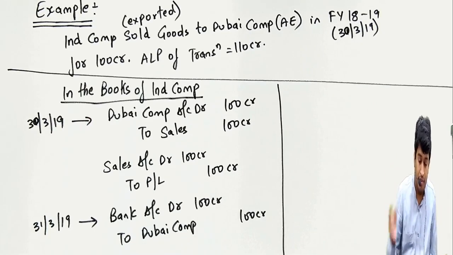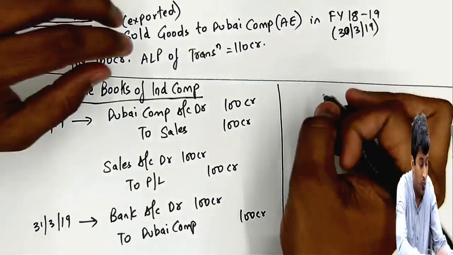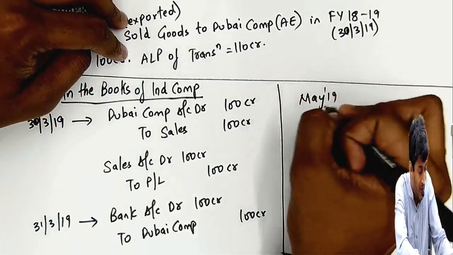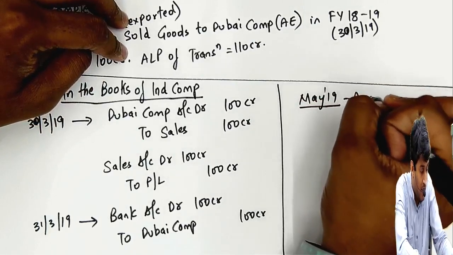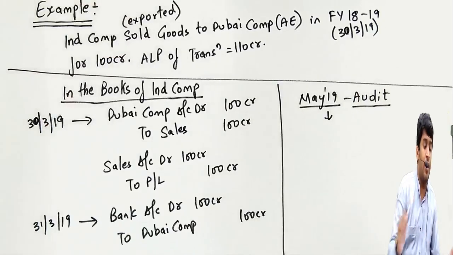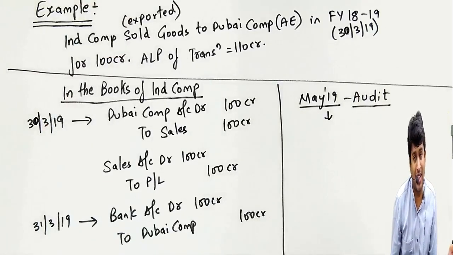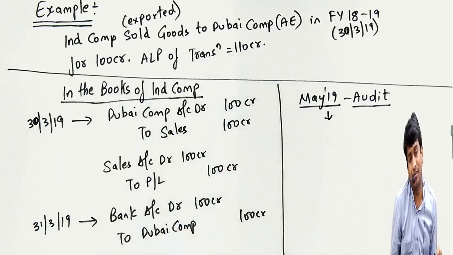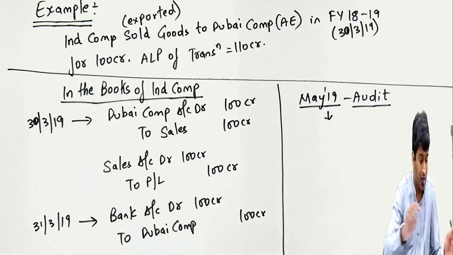Absolutely no problem. Okay? Now in the month of May 19, an audit was happening. An auditor found out the arm's length price of the transaction and informed the Indian company, "Hey, you sold for 100, but the market value is 110. So we have to record at arm's length price."